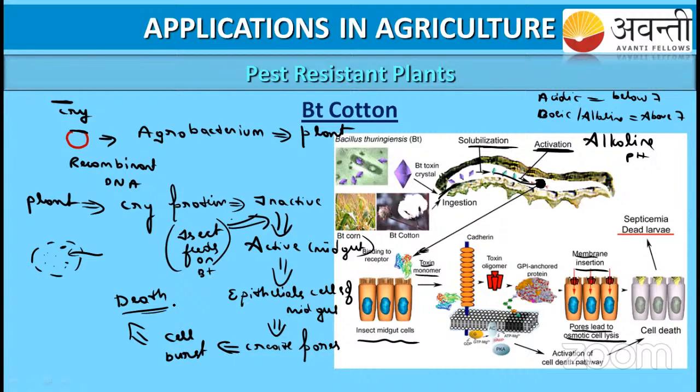I think you understood this. See here, the pores lead to osmotic lysis. Osmotic lysis is nothing but the imbalance of the salt and water condition, so the cell is going to burst out and cause cell death. Can you tell me whether you understood or not? Otherwise, I will explain again.